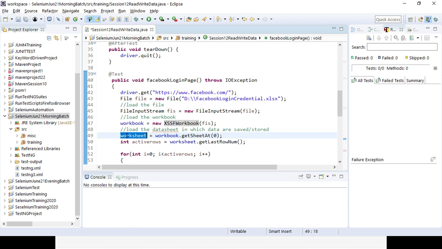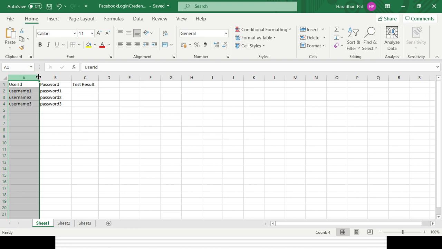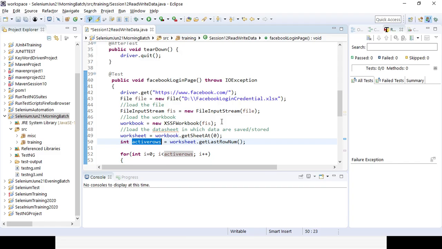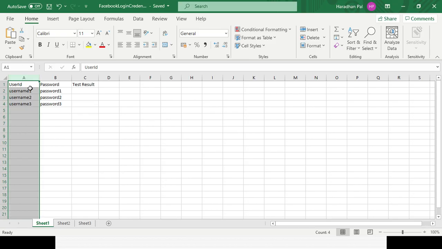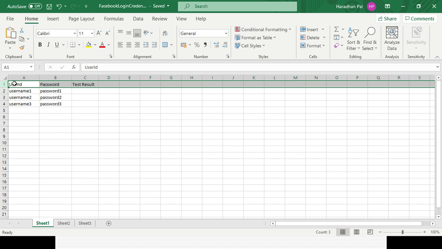Then I want to go to the worksheet, sheet 0, meaning there are 3 sheets. I want to go to the first sheet, so the index is 0. Then I want to go to the sheet. After that, I want to read how many rows of data there are with the help of get last row number. Suppose here row number 4 is there. So definitely I want to iterate 0 to 3. But here I will be iterating from 1, because my first row is the heading, I don't want to iterate it, right?